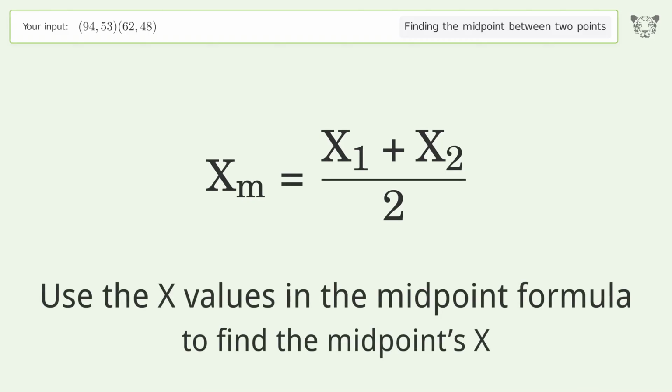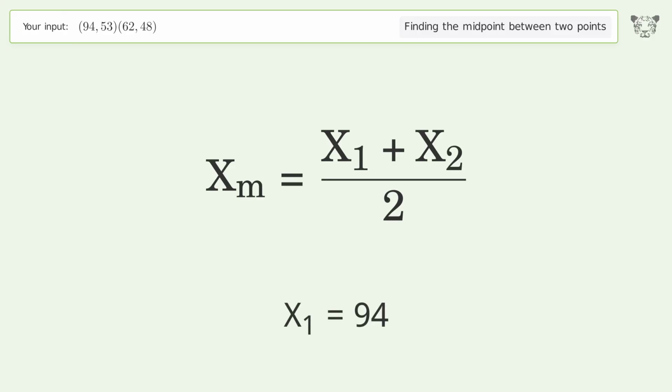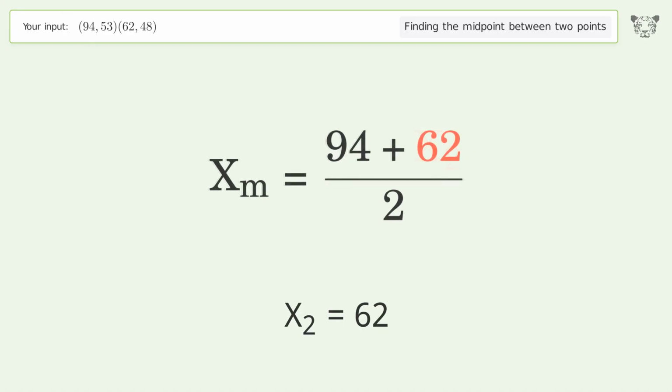Use the x values in the midpoint formula to find the midpoint's x. x1 equals 94. x2 equals 62. Simplify the arithmetic.